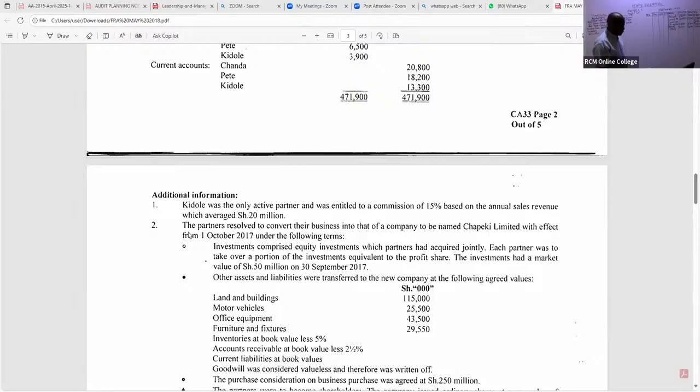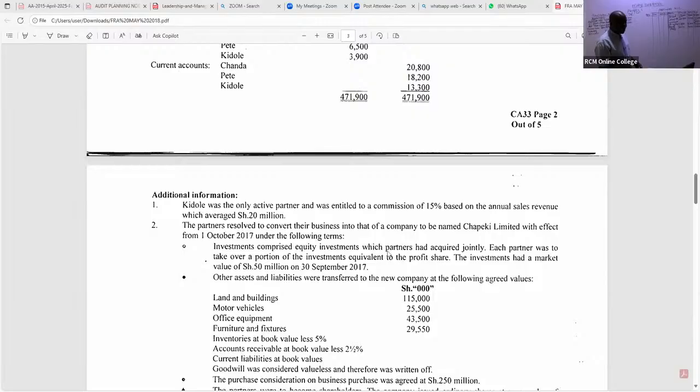So note number 2, we are told the partners resolved to convert their business into that of a company to be named Chapeki Limited, with effect from 1st October 2017 under the following terms. Investments comprised equity investments which partners had acquired jointly.